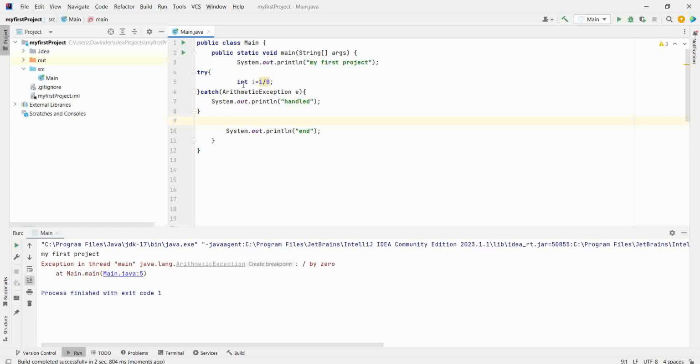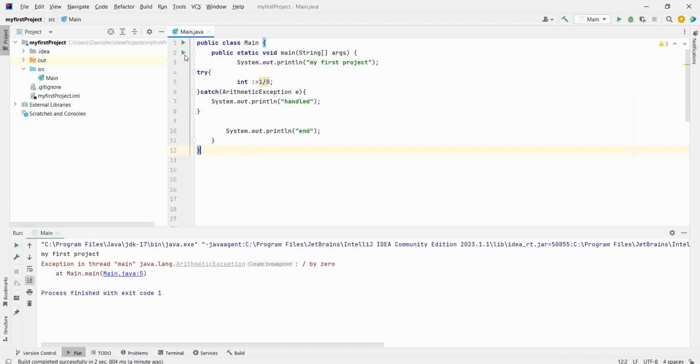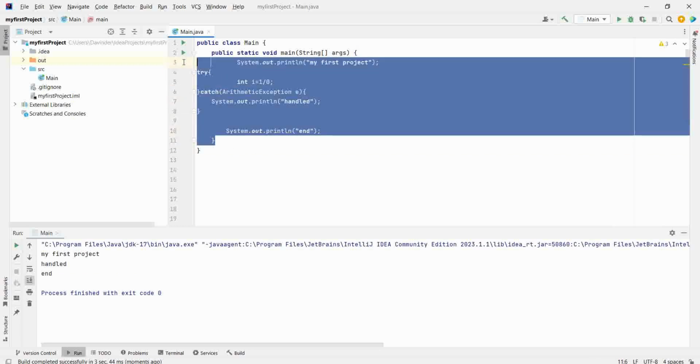Now, in this case, i is equal to 1 divided by 0. There is an arithmetic exception. It will go here. Then we can do anything over here. Then normal flow will continue. Let's see this. Indeed, we have this in the console, and then we have this. So normal flow continues.